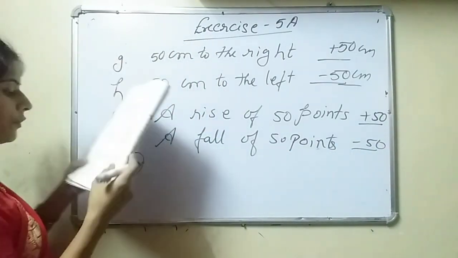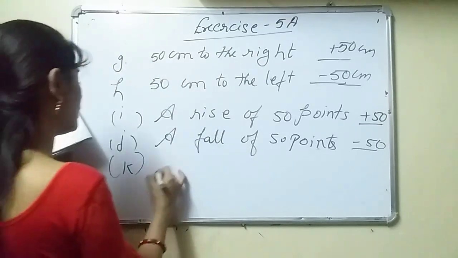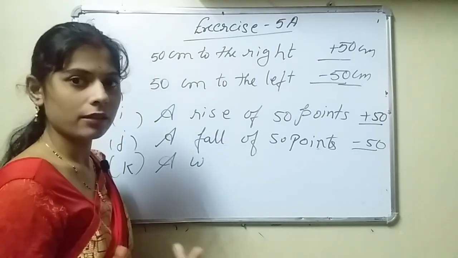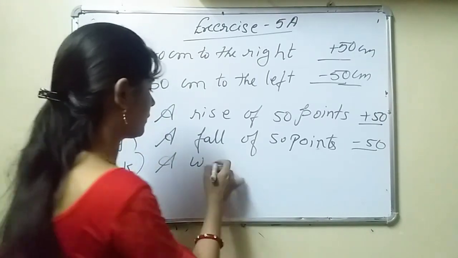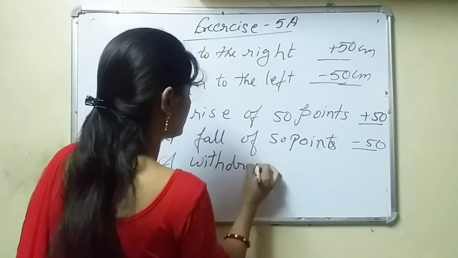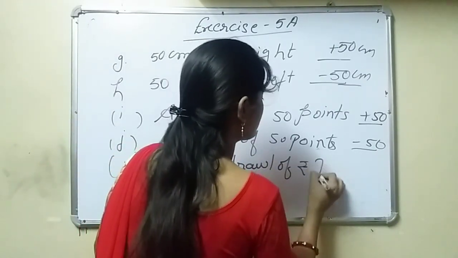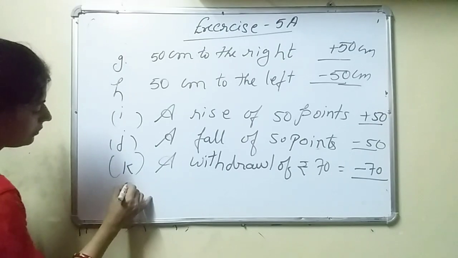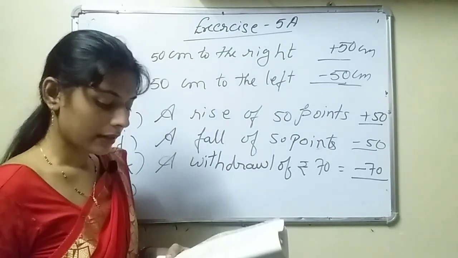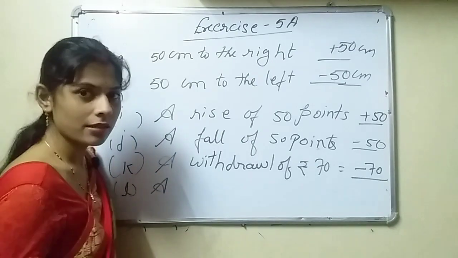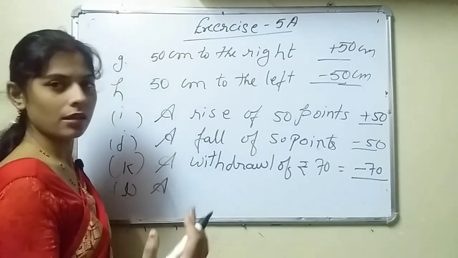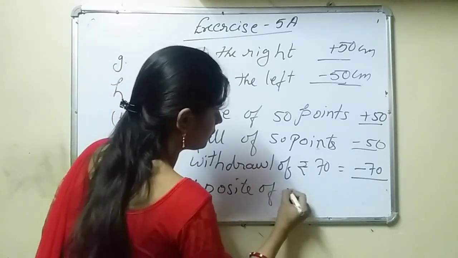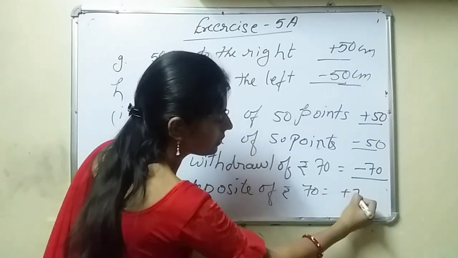K: a withdrawal of rupees 70 from a bank. A withdrawal means they are taking out rupees 70 from the bank. It means the money in their account is reducing. The withdrawal of rupees 70 means it will become minus 70. L: a deposit of rupees 70. A deposit means rupees 70 is added to their account. It means it will become plus 70. A deposit of rupees 70 is equal to plus 70.